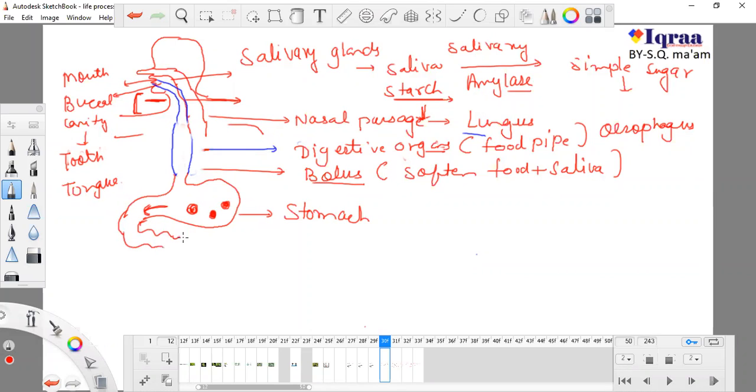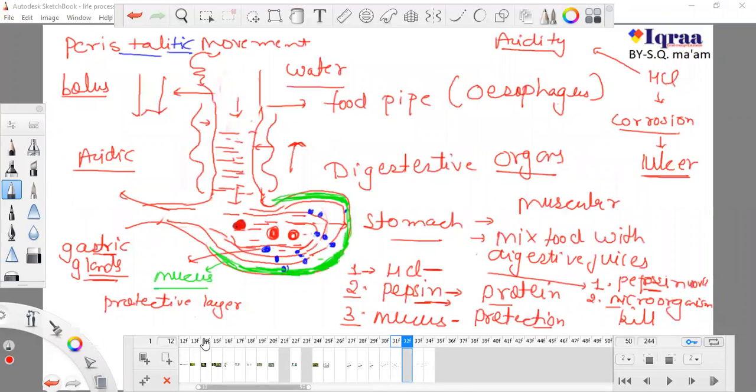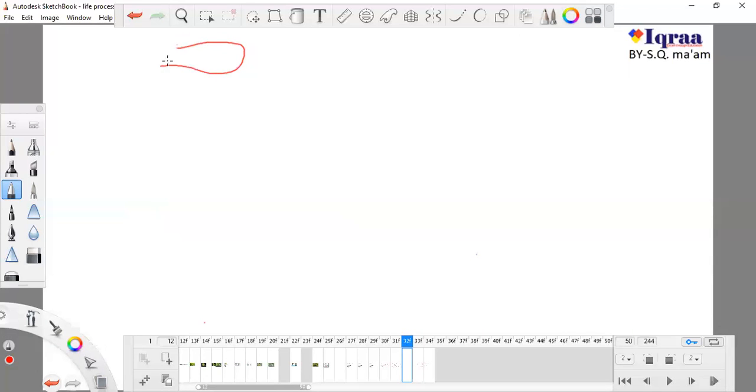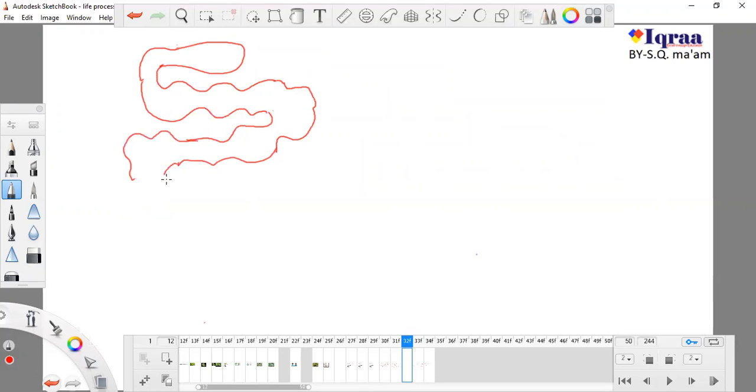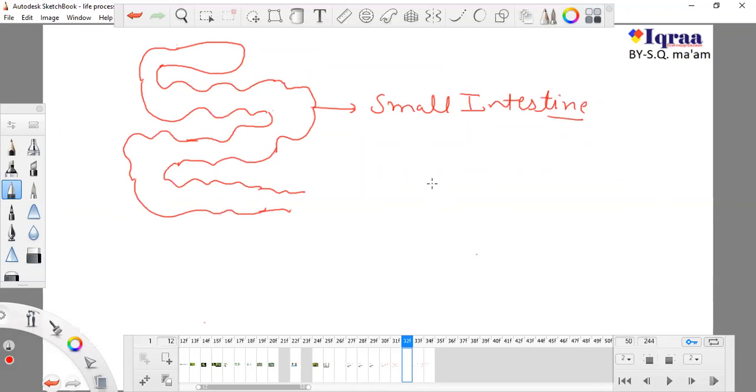So I'm drawing a small intestine right now. Okay, so this is our small intestine.